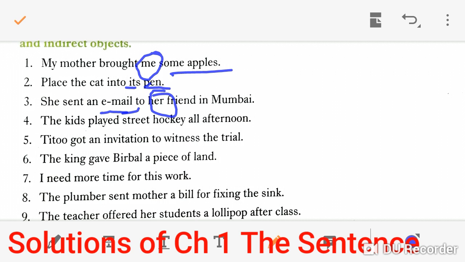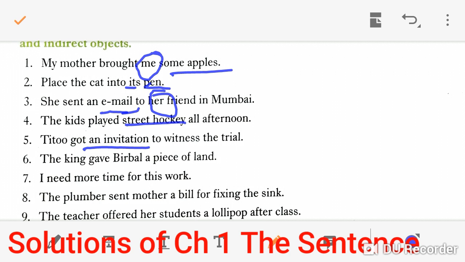The kids played street hockey all afternoon. Here street hockey is a direct object. Titu got an invitation to witness the trial. Titu got what? Titu got an invitation.